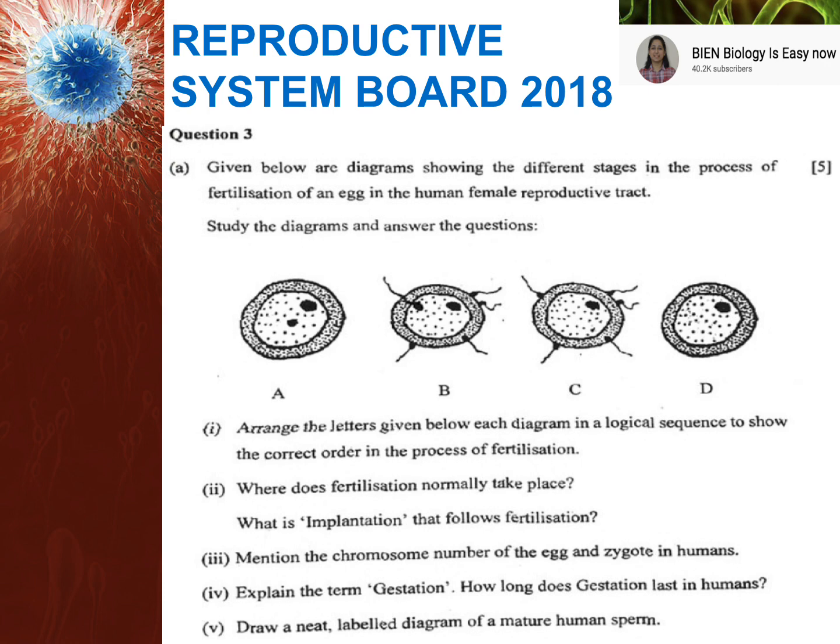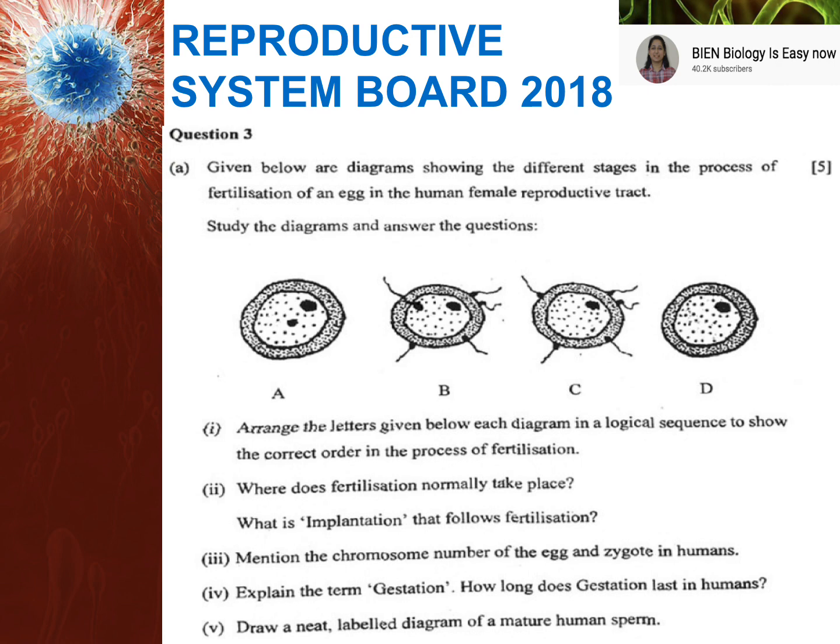Moving to the next slide, reproductive system question, boards 2018. You can see that the egg is surrounded by different sperms. It is showing the process of fertilization and finally a zygote is formed. Fine. So this type of question was there in the 2018 paper. This is also a diagram which is given in your book itself. So you cannot miss these diagrams.